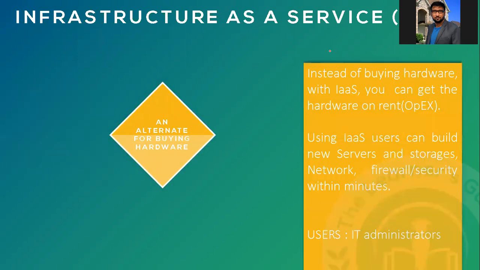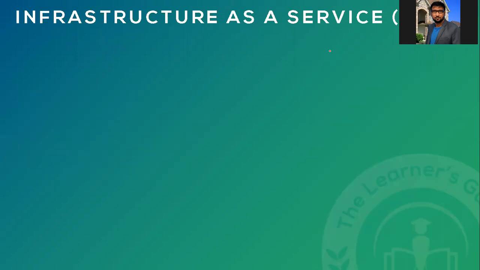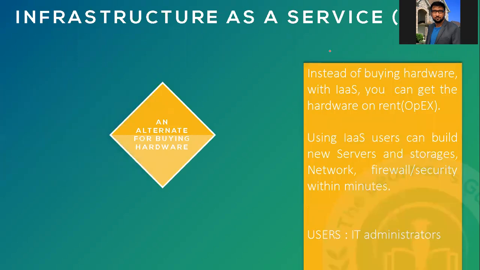When I say infrastructure as a service, what is infrastructure? Your servers, your storage, everything. Now see here, instead of you buying the hardware, with IaaS you can get hardware on rent.